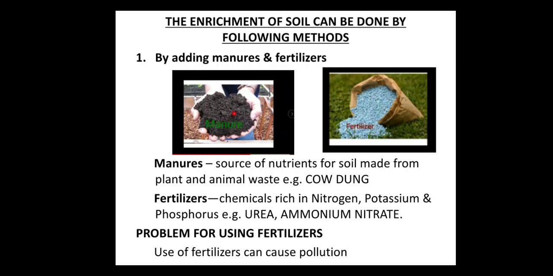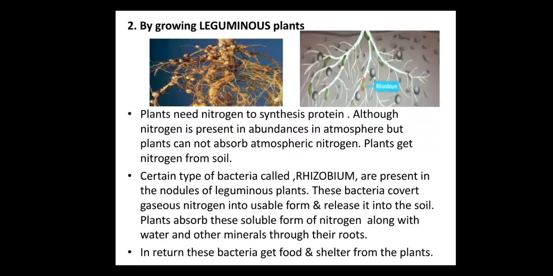There is a problem which is faced by nature due to the use of excessive fertilizer, that the fertilizer causes pollution. The second method by which we can replenish the nutrients in the soil is by growing leguminous plants. Plants need nitrogen to synthesize proteins. Although nitrogen is present in abundance in the atmosphere, plants cannot absorb atmospheric nitrogen.